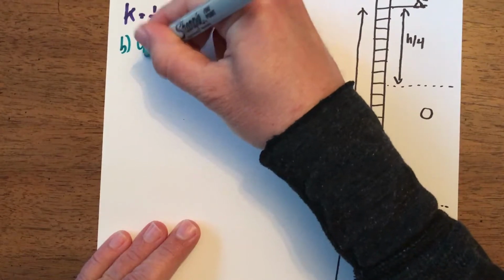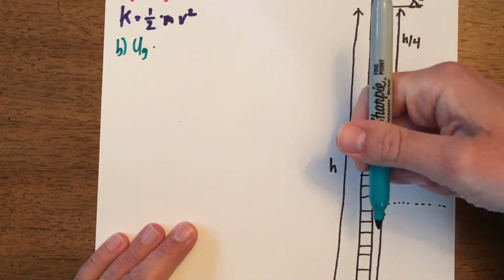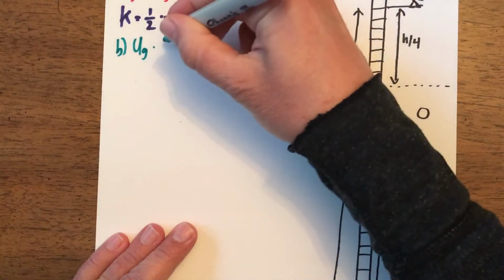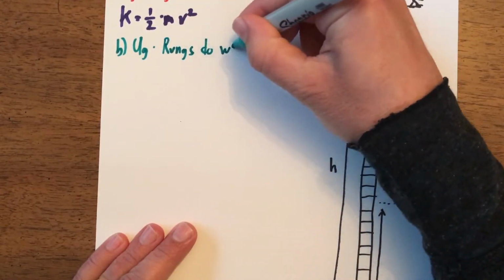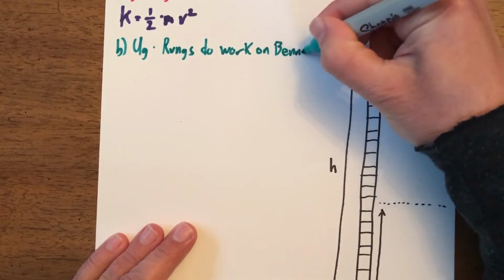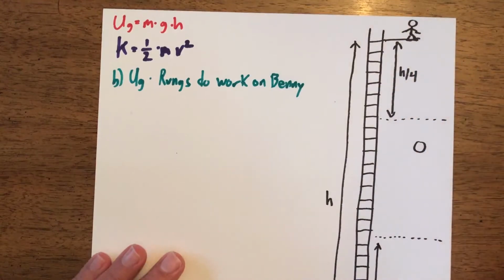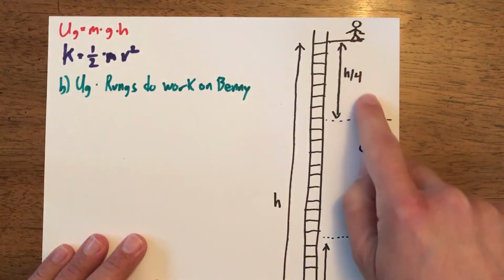So he gets gravitational potential energy, and where he gets it from is he pushes down on the rungs, and then according to the third law, the rungs push up on him. So the rungs do work on him. So the rungs do work on Benny, and the work that the rungs do on Benny becomes gravitational potential energy up there at top.